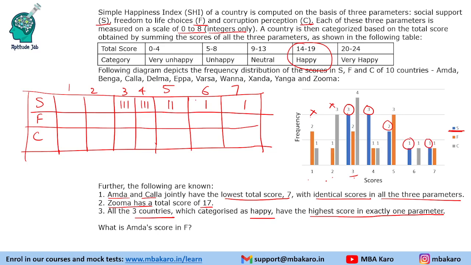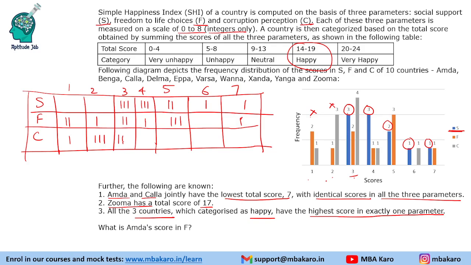So this is how we fill it. Similarly for F, it has two values here, one here, two here, one, then three, and then no value and one. So this is the distribution of F. Then if you look at C, it has one value here, three values here.